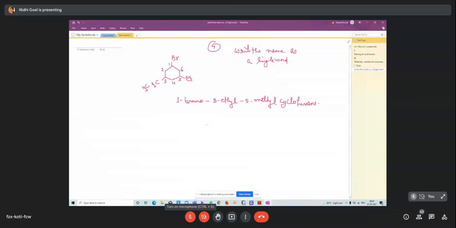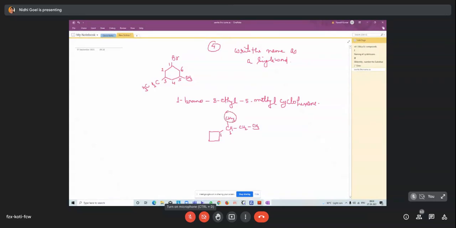Okay. Another example. CH, CH2, CH3, here the CH3. So this is a methyl group, this is one position, okay? This is one position, this is also one position.